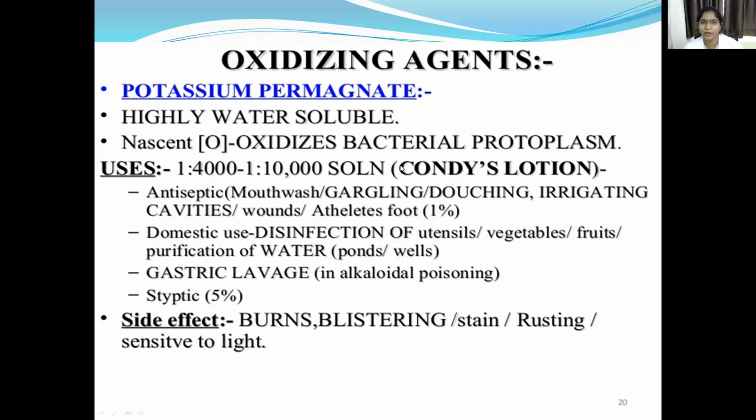That is potassium permanganate 1% content, and it is also used for domestic purposes: disinfection of utensils, vegetables and fruits, and purification of water. It is also used for gastric lavage in some poisoning cases, alkaloid poisoning, and as a styptic. Potassium permanganate 5% content causes burns, blisters, and violet stains, and it is also sensitive to light.